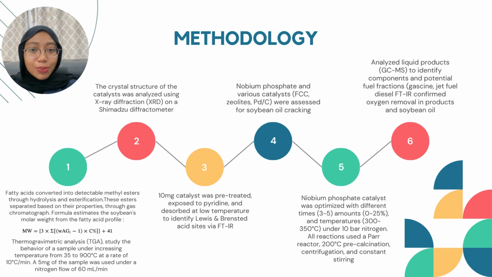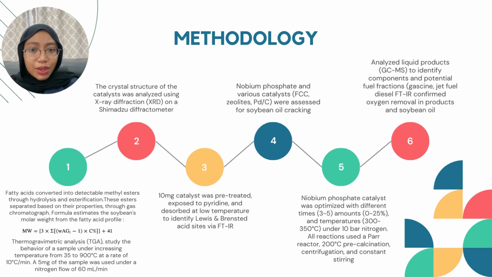Different catalysts such as niobium phosphate, FCC, zeolites, and PDC are evaluated. Niobium phosphate is then optimized by varying reaction time, catalyst amount, and temperature under a controlled nitrogen atmosphere. Constant stirring ensures proper mixing, and centrifugation separates the post-reaction mixture. Finally, the liquid products are analyzed using GC-MS to identify potential fuel fractions. FTIR confirms oxygen removal from the cracked product, a key indicator of successful conversion.